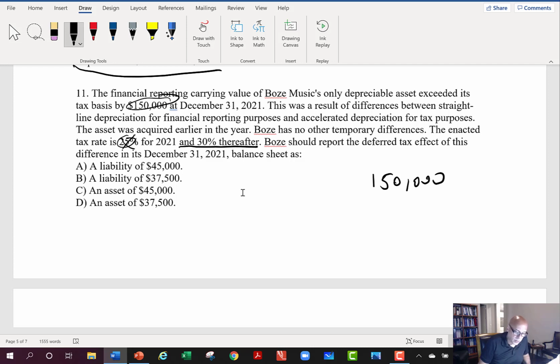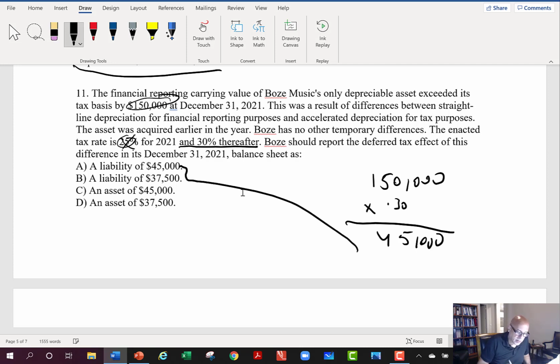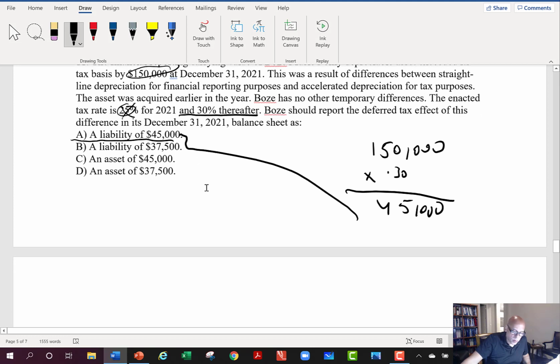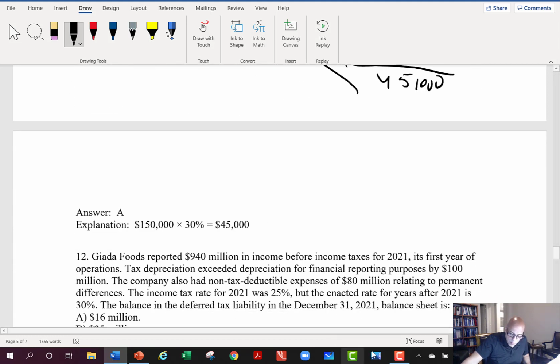Of course, I had to realize that it was a liability, so I multiply that by 0.3, and that gives me the answer here, $45,000 deferred tax liability in this case, because I've taken more depreciation for tax purposes than for book purposes.